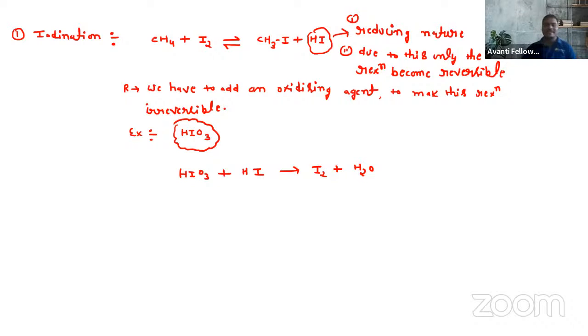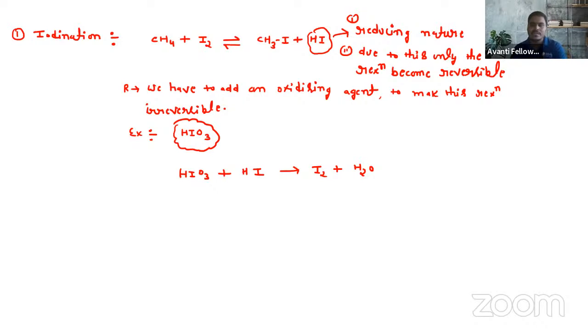Now the formation of HI is minimized. There is no formation of HI. As soon as we add HIO3 to this reaction, the HIO3 converts this HI to I2 and H2O, and the formation of HI is minimized, or we say stopped. If HI is not formed, then this reaction won't become reversible, because HI is the reason for the reaction being reversible. If we neglect the effect of this HI, then we can say that this reaction becomes irreversible in nature. So this is what we have to do for this.